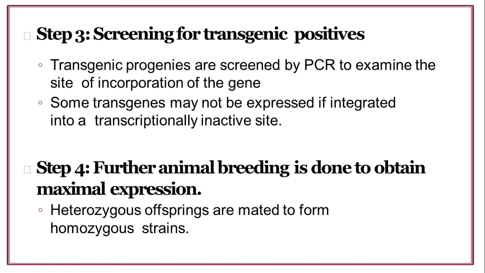By the PCR technique we can check whether the conducted experiment is positive or negative, but it is confirmed by animal breeding because you find changes in the phenotype of the particular animal. Heterozygous offspring are mated to form homozygous strains.